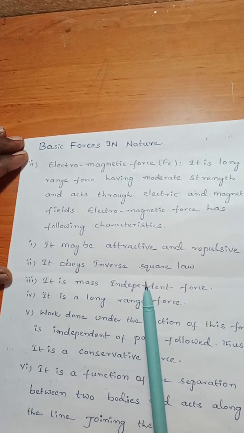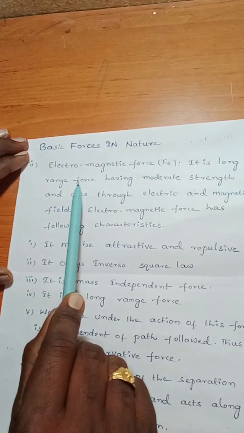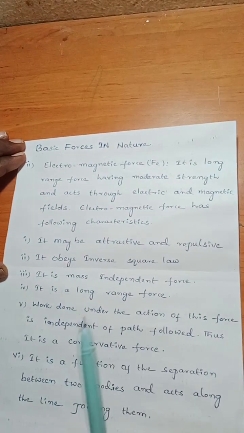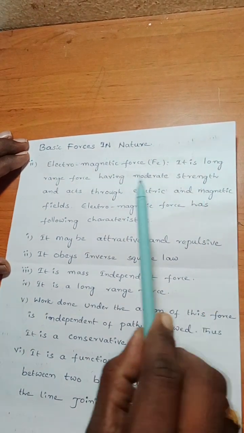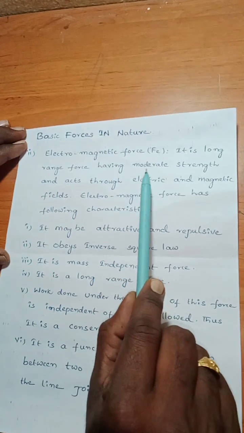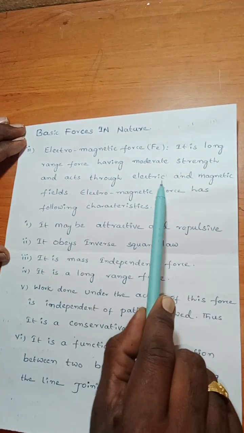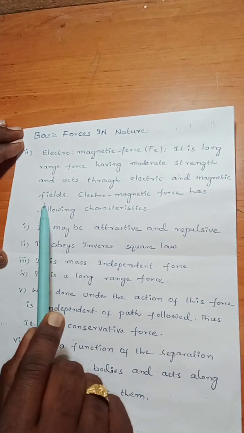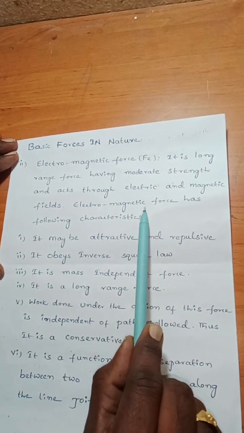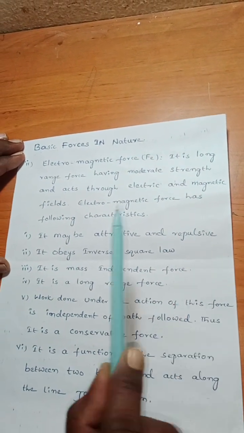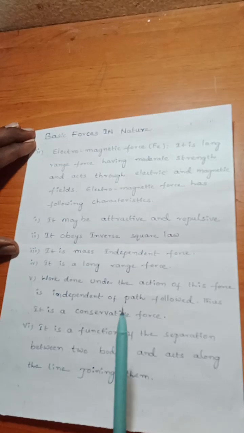So, basic forces in nature. Second one, electromagnetic force, Fe. It is a long range force having moderate strength and acts through electric and magnetic fields. Electromagnetic force has following characteristics.